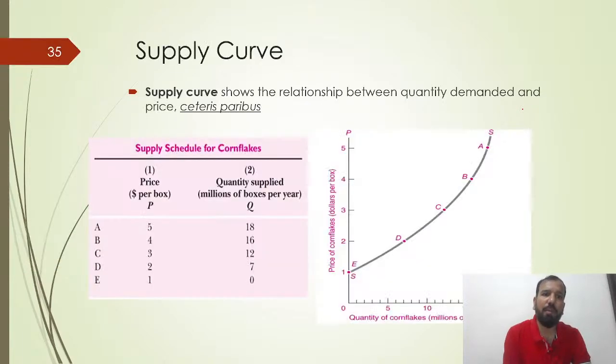So what is it all about with supply? It shows the relationship between quantity supplied and the price, ceteris paribus, with other factors remaining constant. The price per box is $5, and the quantity supplied in millions of boxes per year is 18 at one point in time. The higher the price, the greater the quantity supplied. As the price decreases, the quantity supplied decreases.